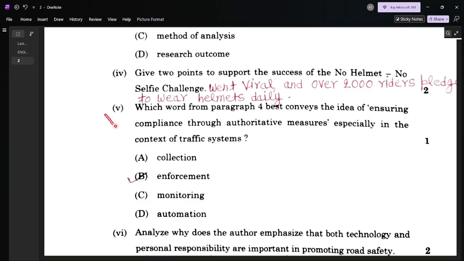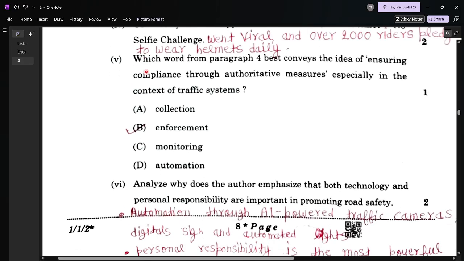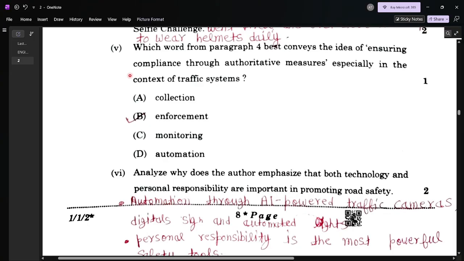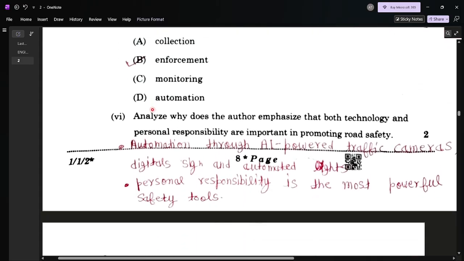Let's move to question number 5. Which word from paragraph 4 best conveys the idea of ensuring compliance through authorities' measures, especially in the context of the traffic system? Here four options are given, but the best one is option B. So here we can see that most of the questions from passage 2 have been asked as MCQ type.